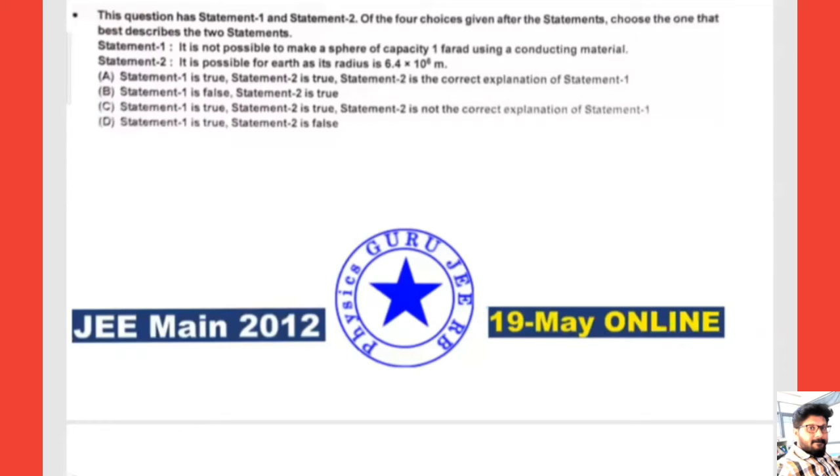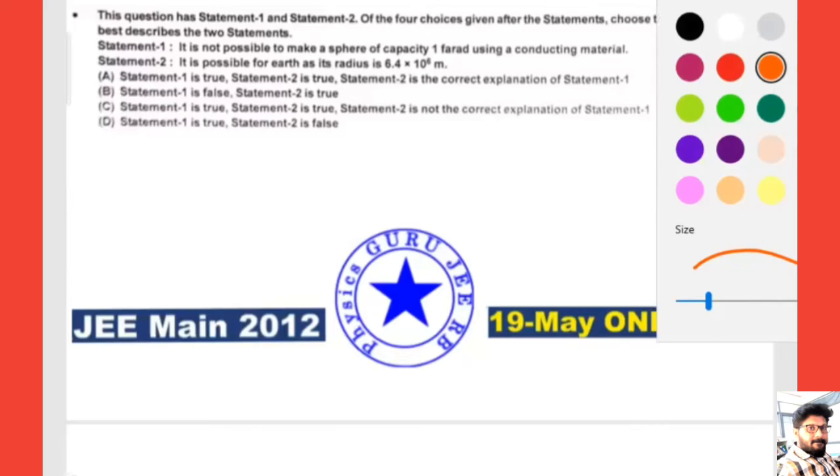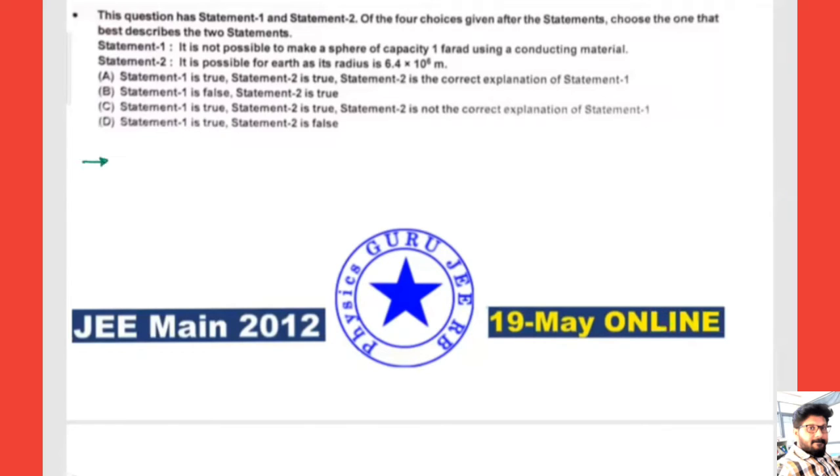Now let me start with statement 1. According to statement 1, it is not possible to make such a sphere. Now let me take the capacitance as 1 farad. For a spherical capacitor, we know that C equals 4 pi epsilon naught into R. Now I'll take the capacitance 1 farad equals, this can be written as 1 by 9 into 10 to the power of 9 into R.